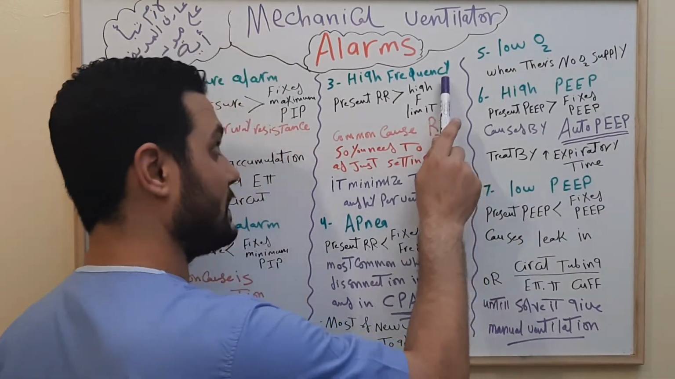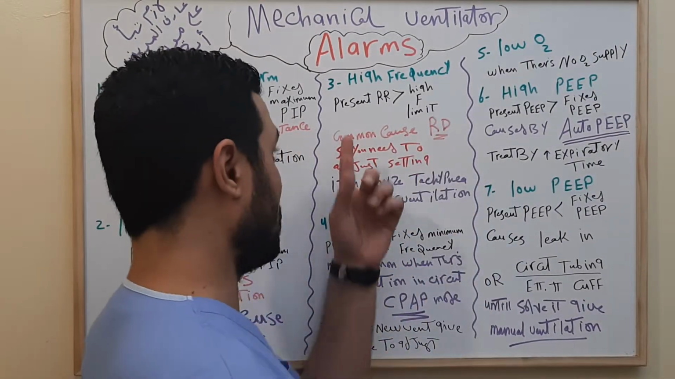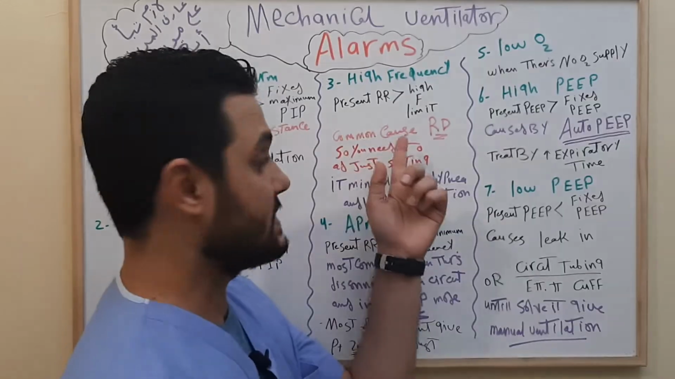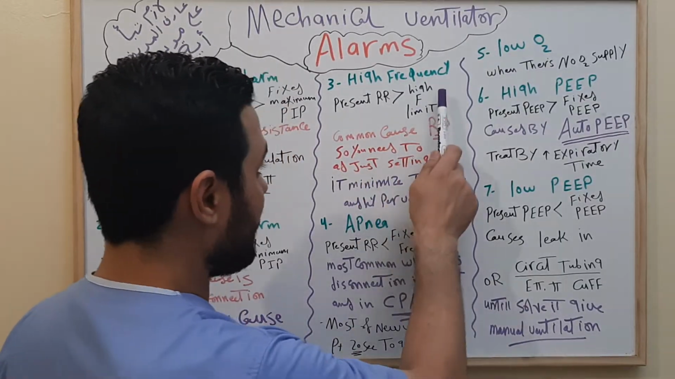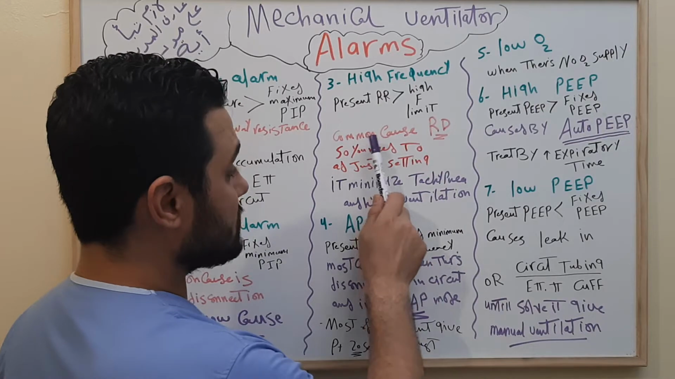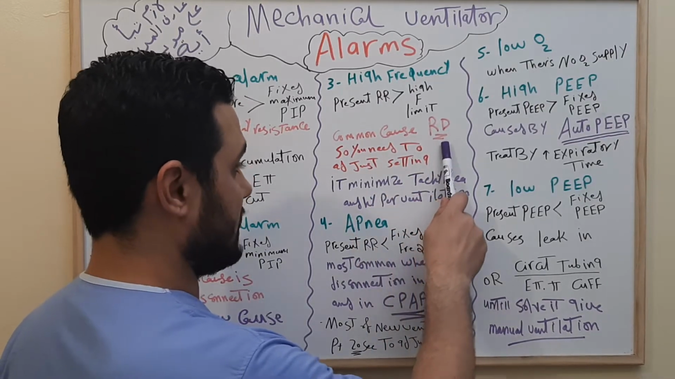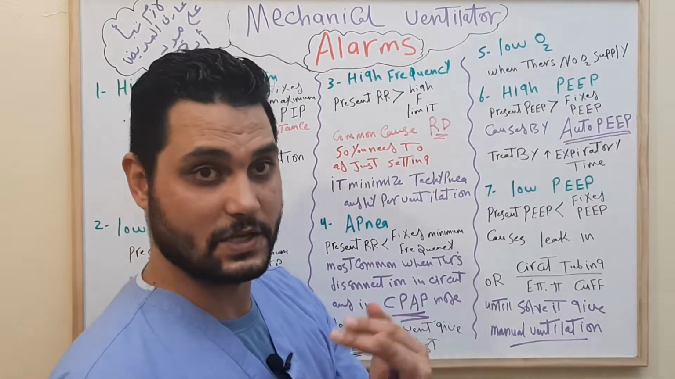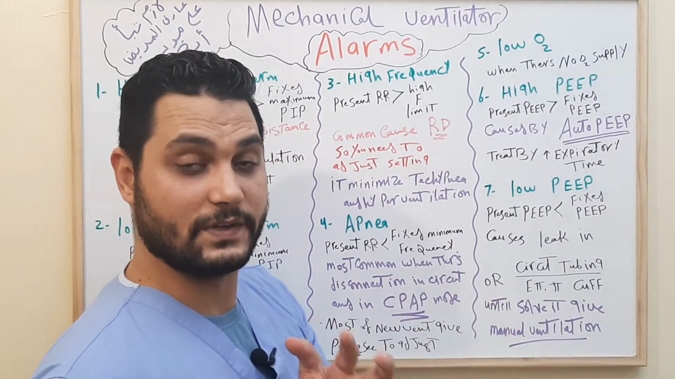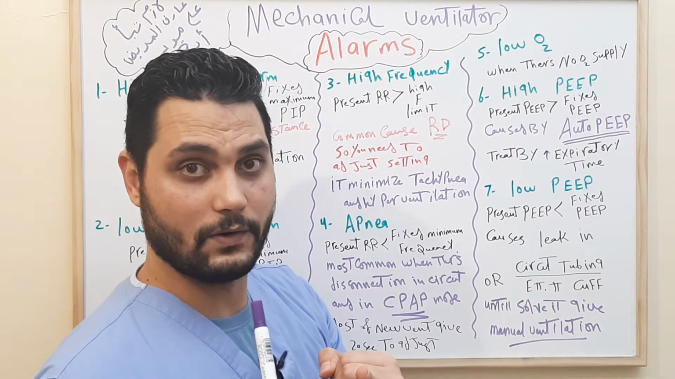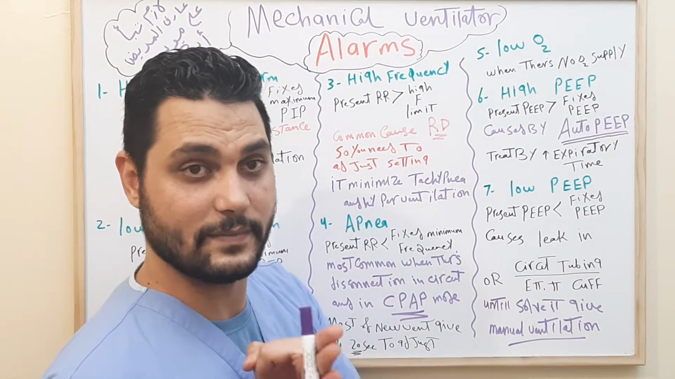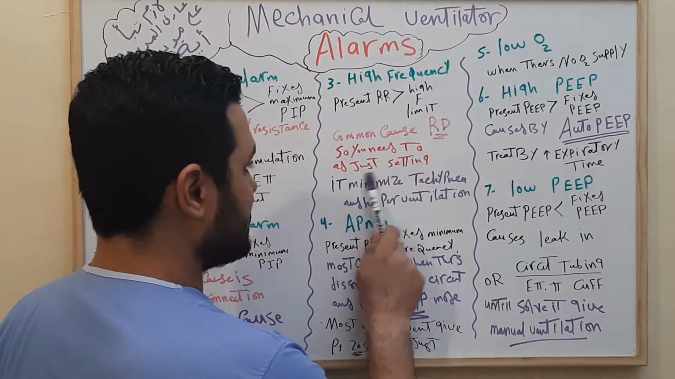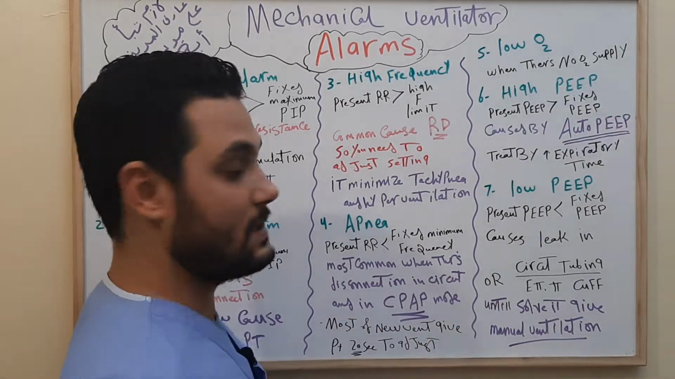Okay. The third thing is high frequency. We know that frequency means respiratory rate. So the present respiratory rate or present frequency is more than the high frequency limit. The most common cause is respiratory distress. If our patient has respiratory distress, we need to give the patient sedation, because the most common causes of respiratory distress are fever, pain or stress. If the patient is stressed, we need to adjust settings or give sedation as the doctor orders.